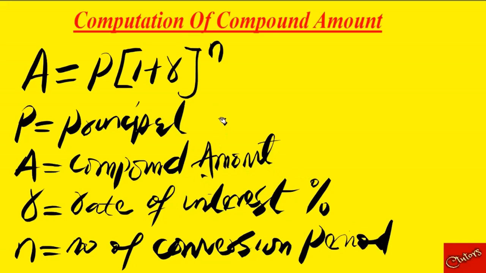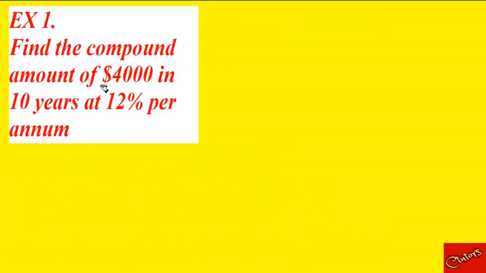That is our aim. So this is the general formula we can use in determining the compound amount of a particular investment. P is the principal, A is the compound amount, R is the rate of interest, n is the number of conversion periods. With this, we can solve any question given under compound amount because we are learning how to compute the compound amount. So look at example 1. Let's see how it goes. The question said, find the compound amount of $4,000 in 10 years at 12% per annum.